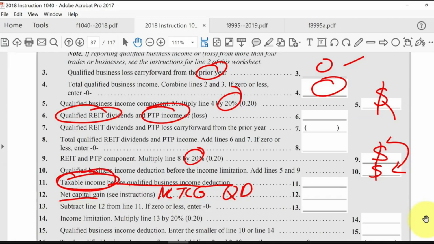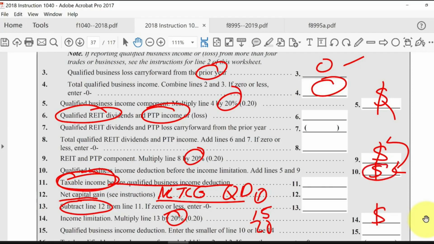The reason why we're going to back it out is because these types of income are taxed at very low rates. If you remember from last semester, either at 0, 15, or 20%. Well, we don't want to give them a double benefit, so we're going to back those types of income out to get a net taxable income figure without that. And then we multiply it by 20% to get another tentative credit amount.